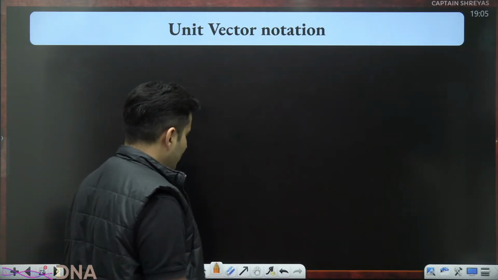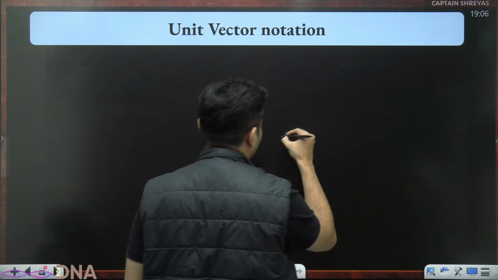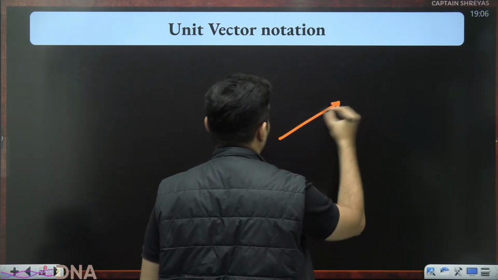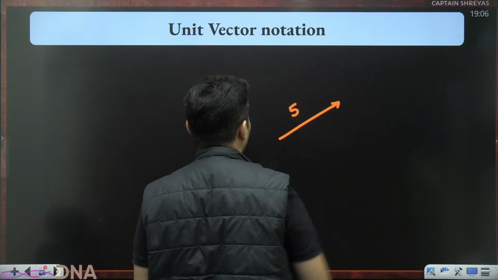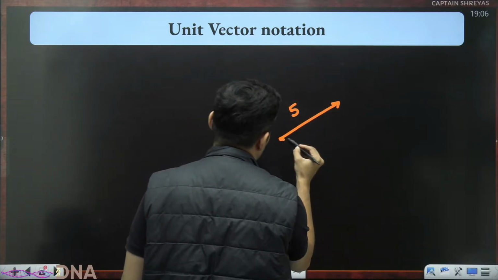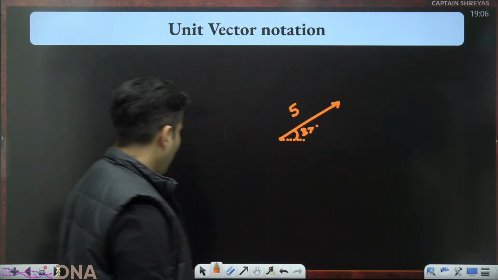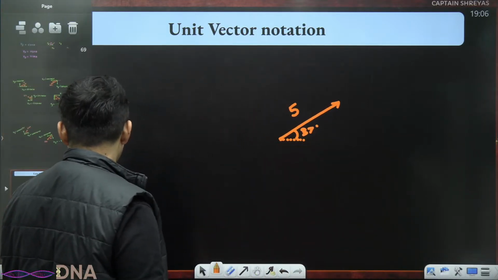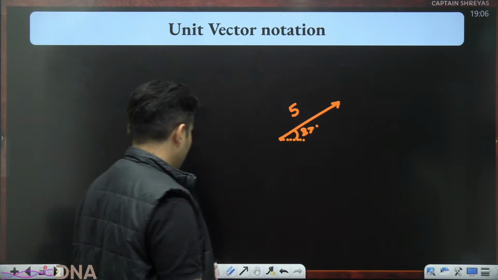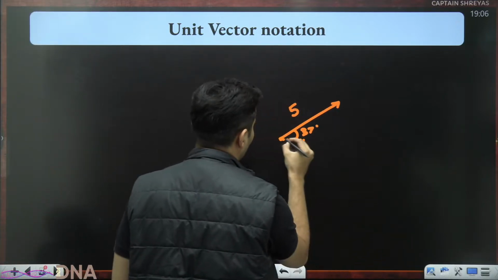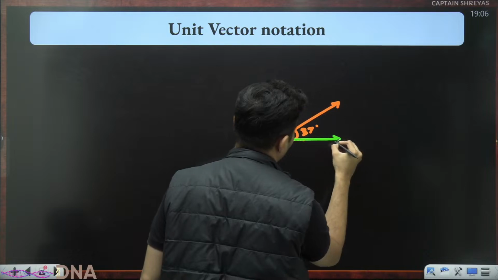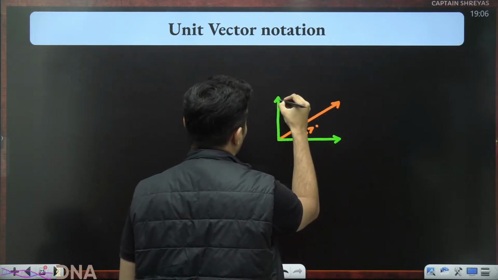See, imagine I had a vector whose magnitude was 5 units and it was making 37 degrees. Then I split it up into components. One component here and the other component over here.